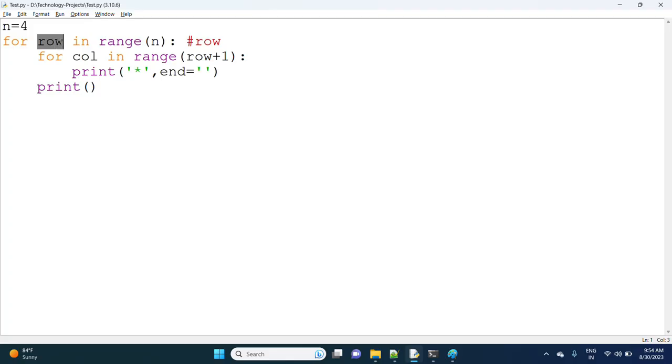Row starts from 0. Range of 4 is nothing but 0 to n minus 1, that means 0 to 3.